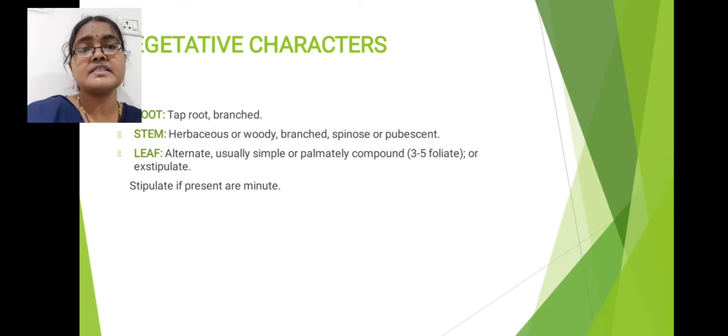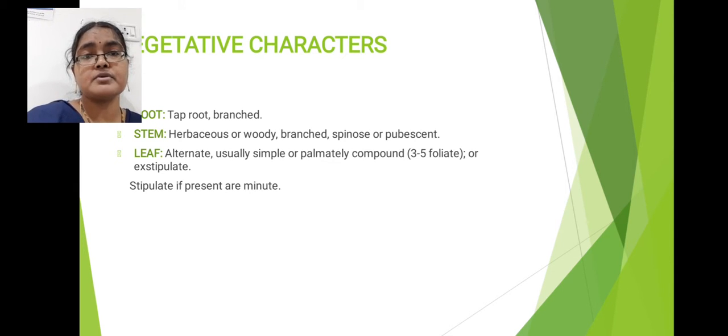Now we will see vegetative characters of this Caparidaceae family members. I will start the vegetative characters description with root system. Basically this is a dicot plant, so it shows taproot system which shows branching. So the root system present in these Caparidaceae members is taproot system that shows branching also.